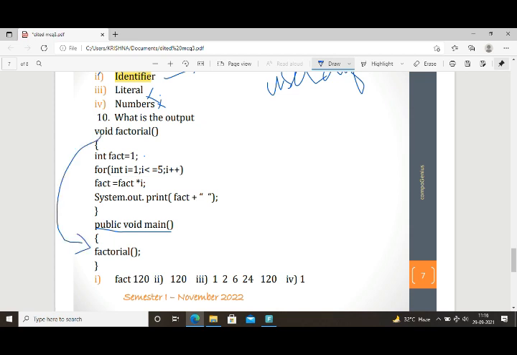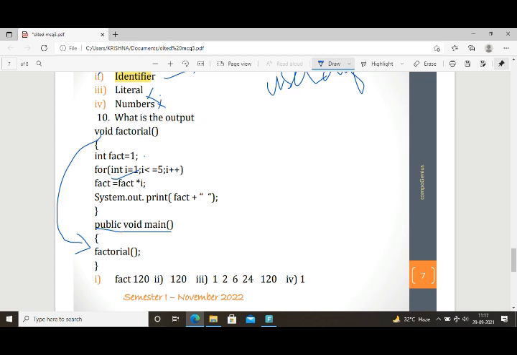So when a program executes, first the compiler comes to the main method. You know that Java program execution starts from the main method. While it executes from the main method, it will find a method calling statement and it will go to the definition part of that particular method, and it will execute. So what is the calculation or process here? Finding the factorial. So what will be the output? How will it display? That is the answer.